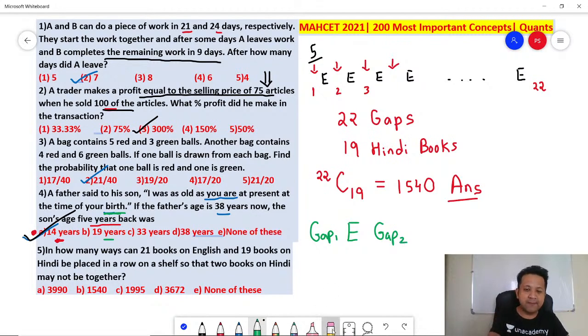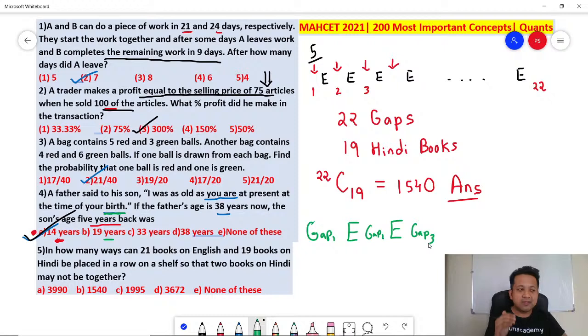Right? Similarly, if you have 2 English books, how many gaps will you have? This is gap 1, this is gap 2, and this is gap 3. Perfect. You understand the logic. The number of gaps is always one more than the number of books. So 21 English books means 22 gaps.